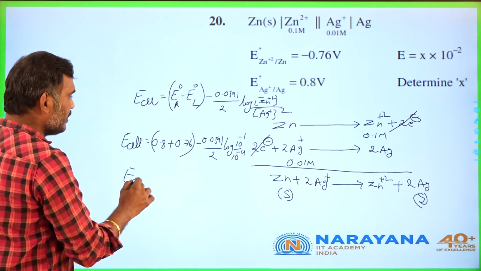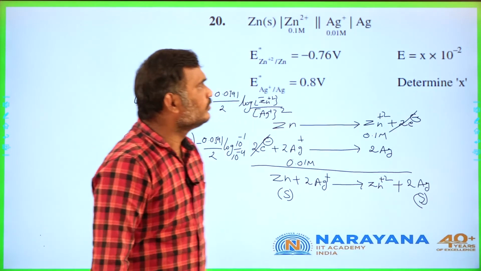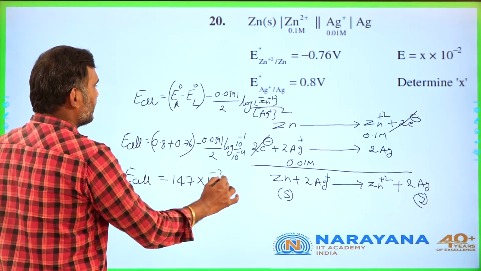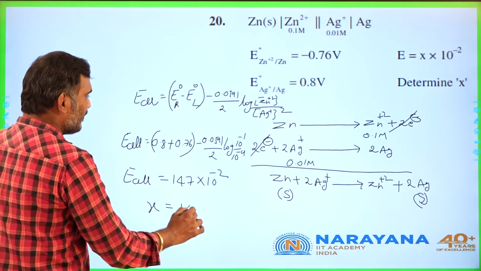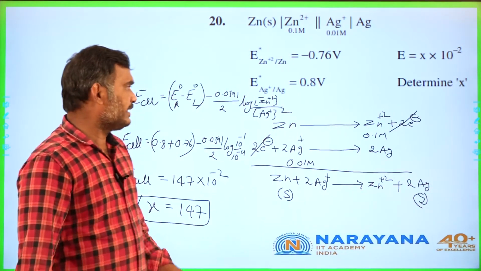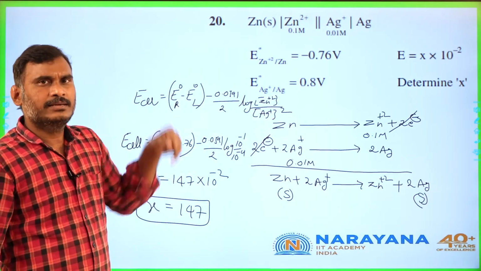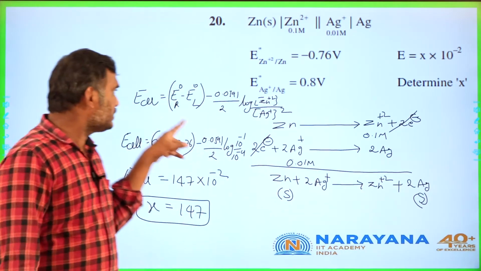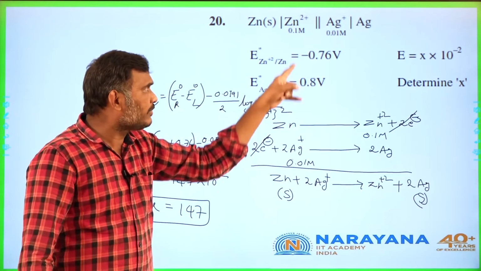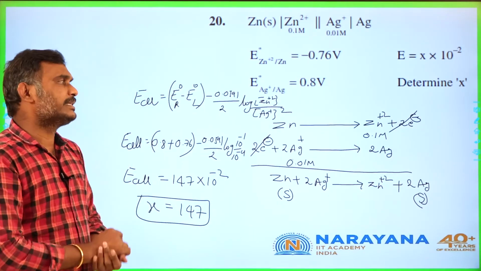After solving this, you will get the value in volts, and you convert it as they have given in coulombs. Then the answer becomes 147 into 10 power minus 2, that is x. 147 is the answer. Here the logic is, number 1, Ag+ whole squared you should write, that is the balanced chemical equation. Number 2, while you are substituting the E naught value, both of them must be reduction potential values. Okay, now go for the next question, students.